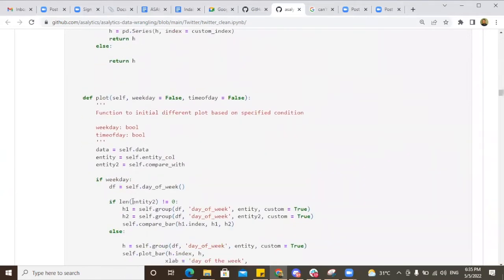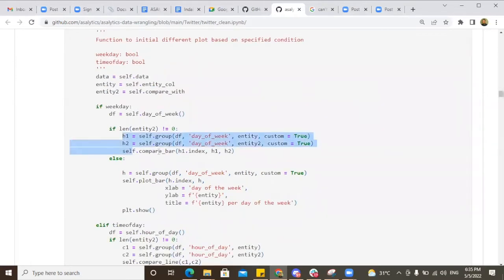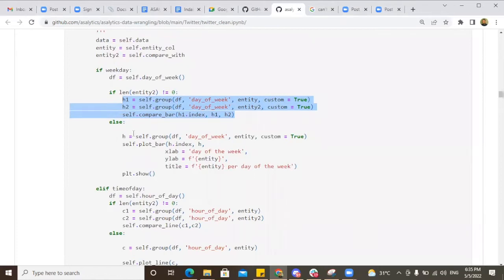If weekday and entity 2 is not an empty string, that is, its length is not equal to 0, then do the comparison plot: get the group for the first one, get the group for the second one, then compare the plots.